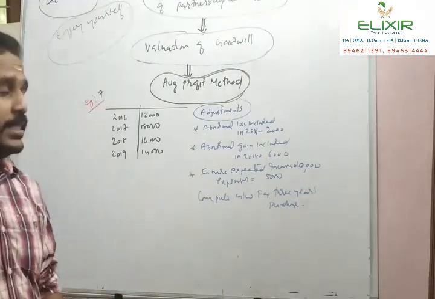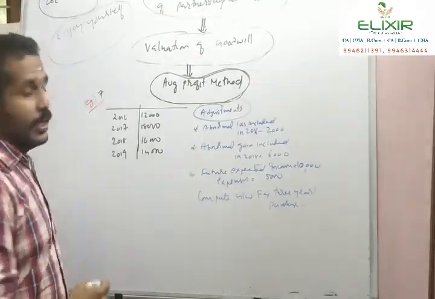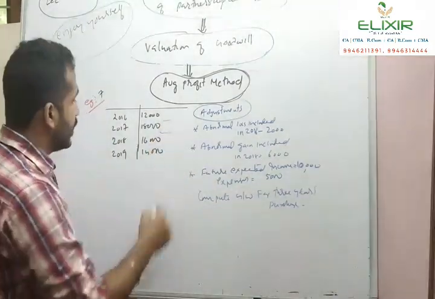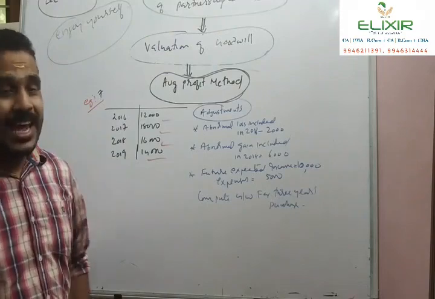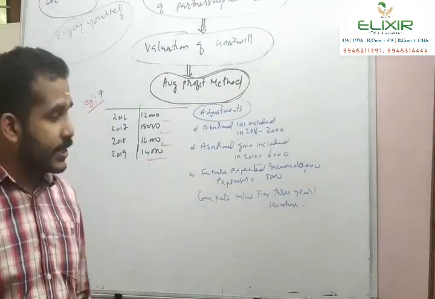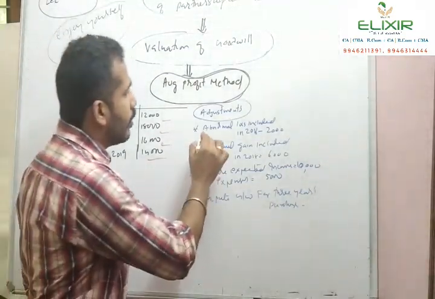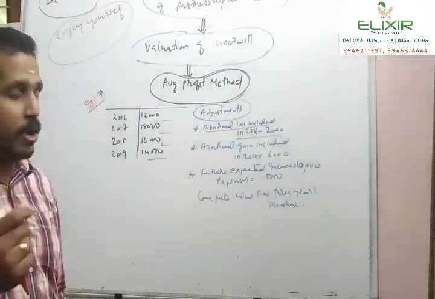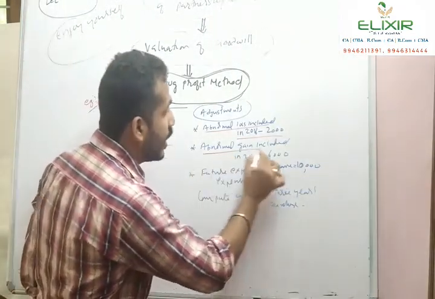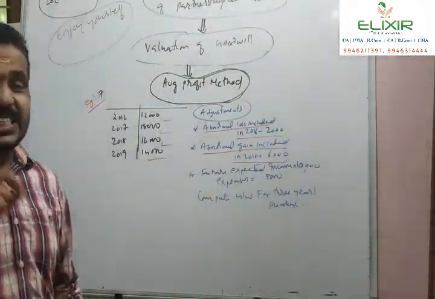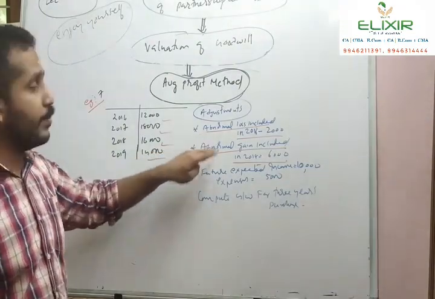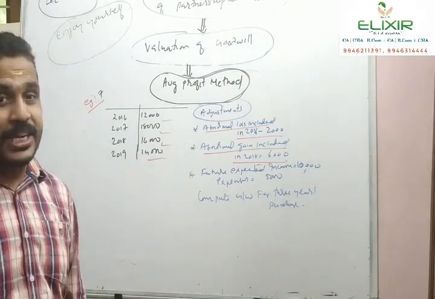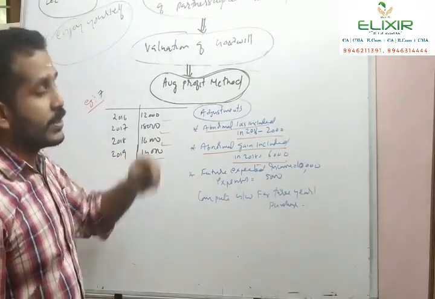Moving to illustration 7, example 7, the question says the profit for the year 2016, 12,000, 2017, 18,000, 2018, 16,000, 2019, 40,000. And let us see what are the adjustments given. Abnormal loss included in 2016 is rupees 2,000. And abnormal gain included in 2018 is 6,000. So this is a new concept, abnormal loss and abnormal gain. In the previous question we dealt with the omission aspect.